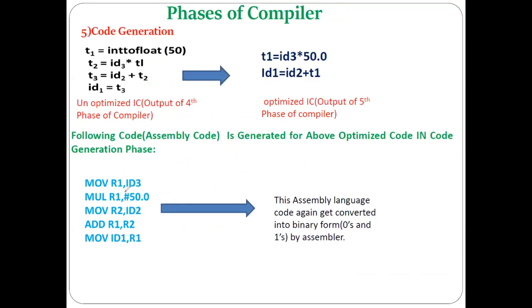Now, as I said, what kind of input is given to the target code generation phase? The input which is given to the target code generation phase is nothing but the intermediate code.